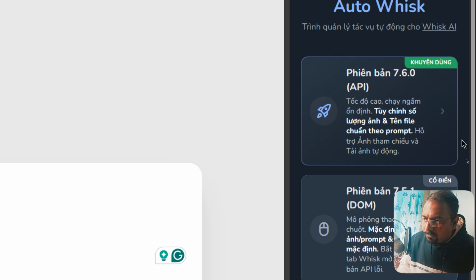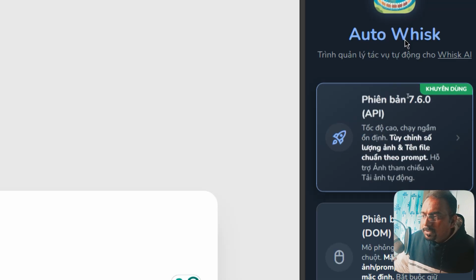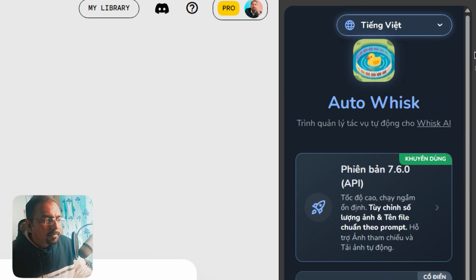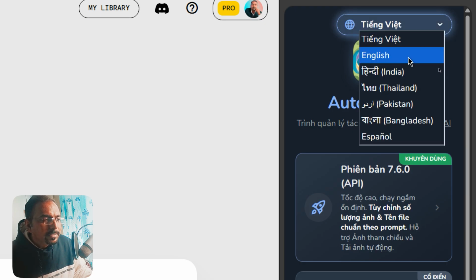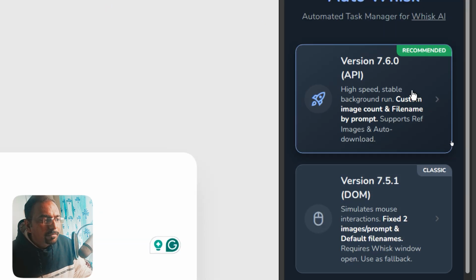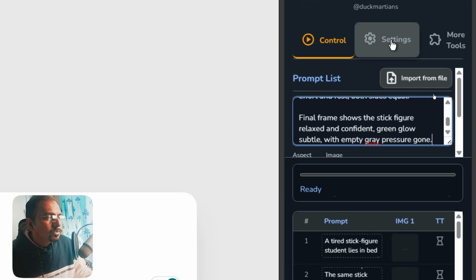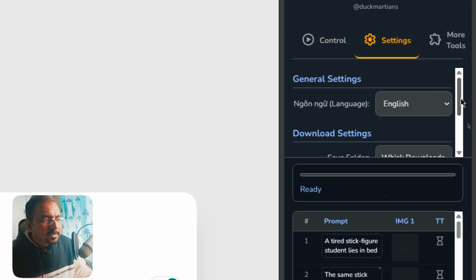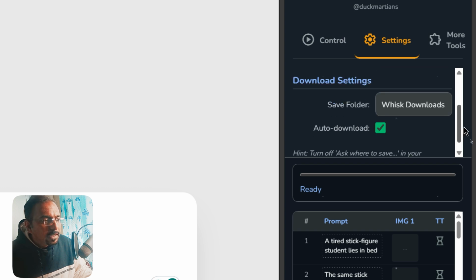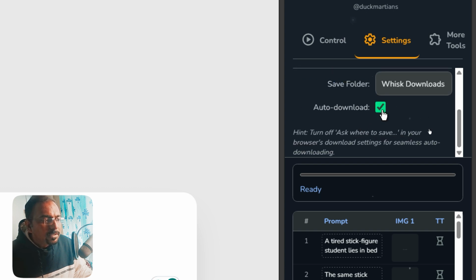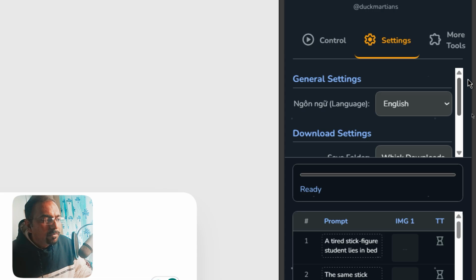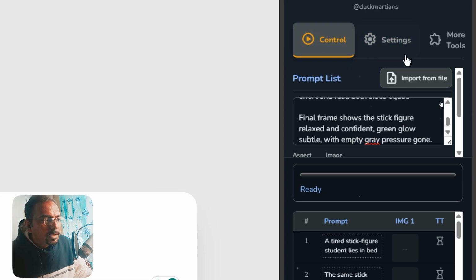Here you have to just select this one. If you see this in a different language, just drop this down and select your language, like English, and we will select this version 7.6. Click on this and prompt list. Here we will paste all our prompts, and then we need to go to the settings. In the settings, language should always be English, and for auto download, make sure this is checked so that you don't have to manually download it.